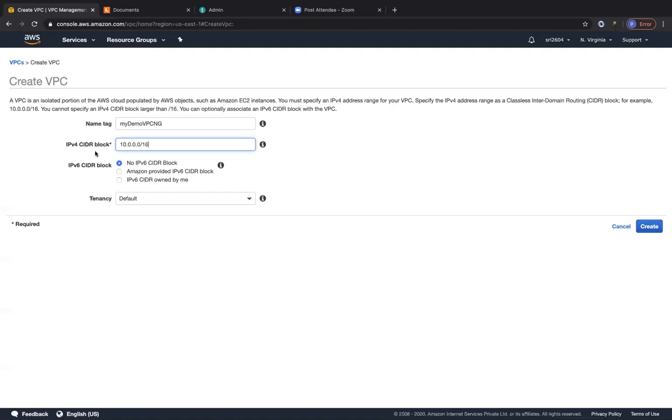So I've given the CIDR block address as 10.0.0.0/16. And then I'm not going to go with any IPv6 CIDR block ranges, but then you can also go with Amazon's IPv6 CIDR block ranges.